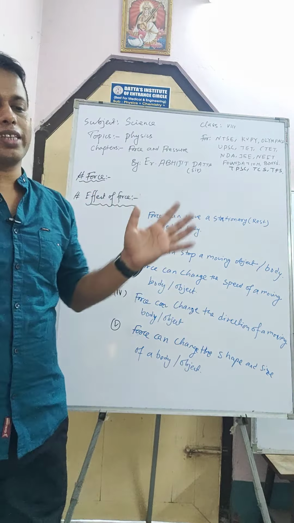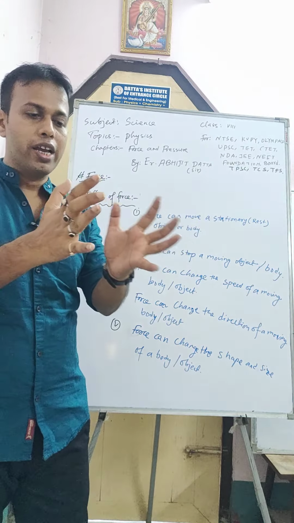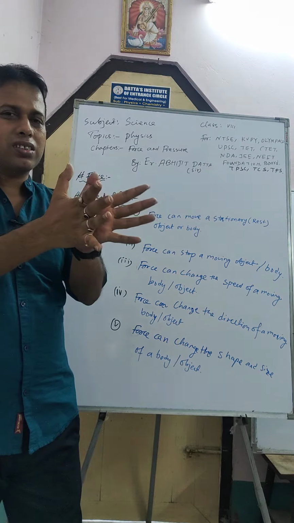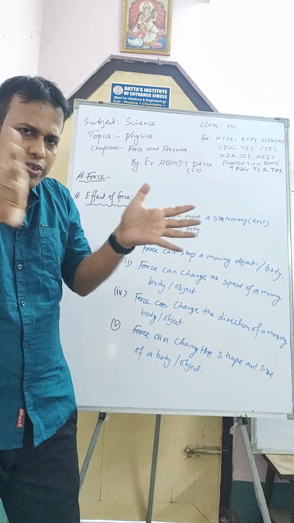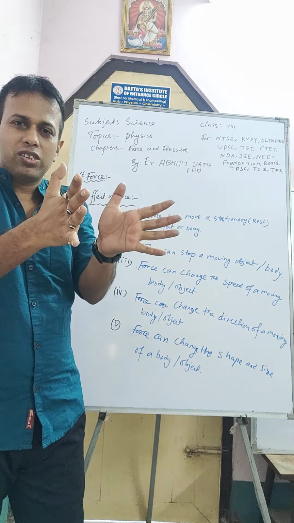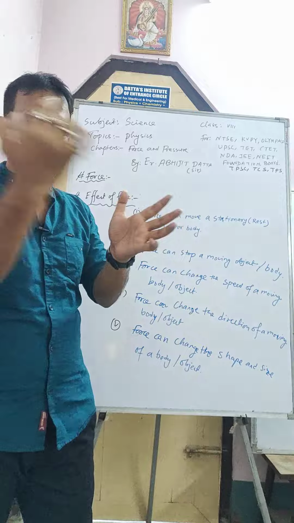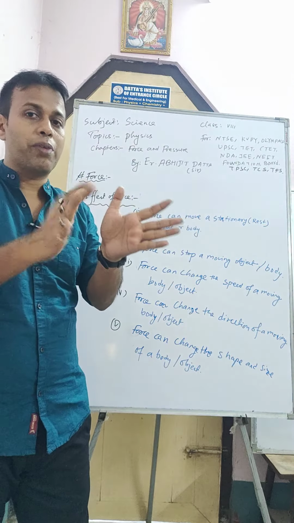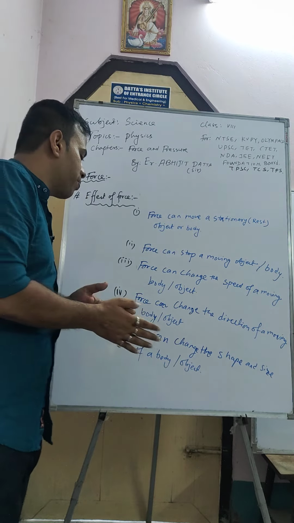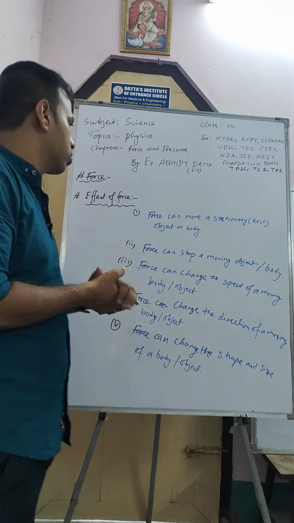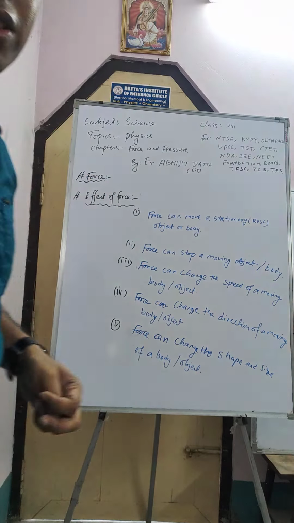And when there is a balloon or football and you apply pressure in the inward direction, the balloon becomes something like elliptical. We all know a balloon is spherical, but when you apply force, the balloon becomes elliptical. Before applying force it was circular, but after applying force the balloon becomes elliptical. So the shape and size of a body can be changed by applying force. These are the five important effects of force. All of you have to remember this.